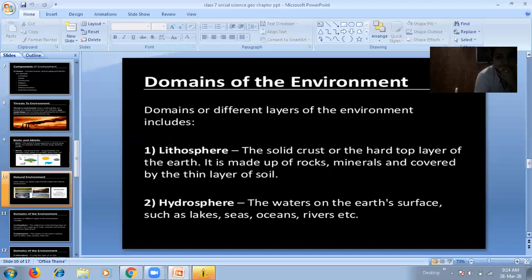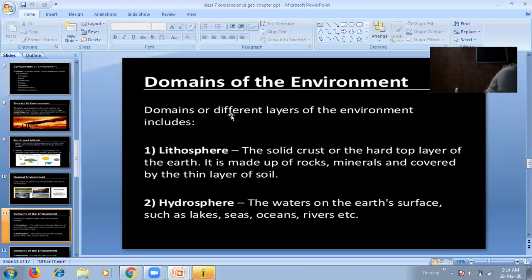And now next is domains of the environment. Domains of the environment can be divided into four parts. First is lithosphere. What do you mean by lithosphere? Lithosphere is the solid crust, the hard layer of the earth, and lithos means rocks. It is made up of rocks and minerals, and it is the uppermost part of the Earth's surface, covered with a thin layer of soil.